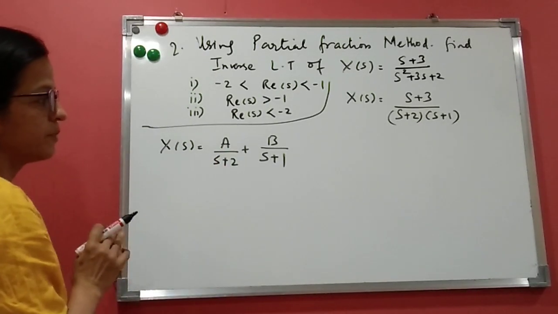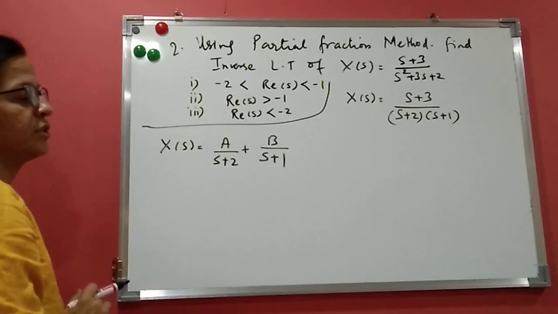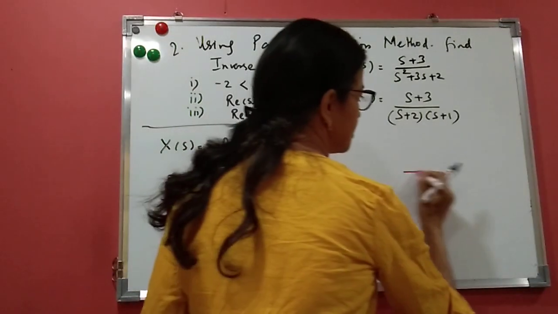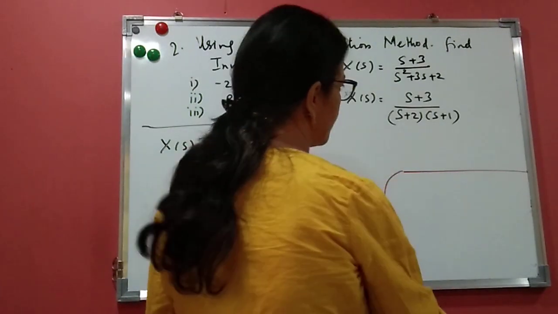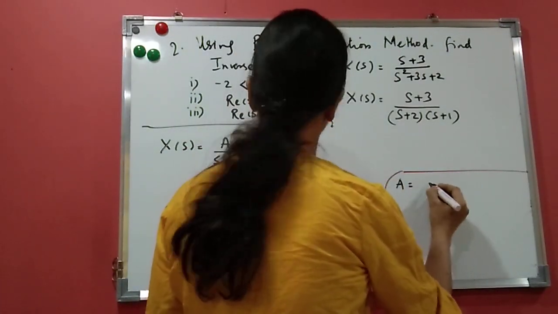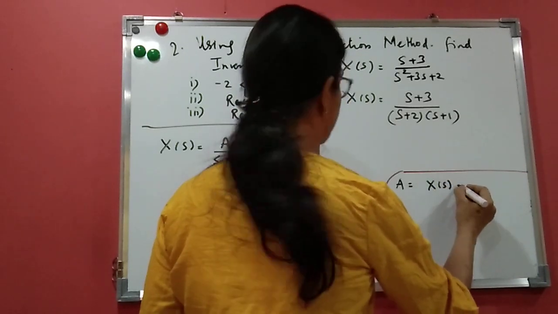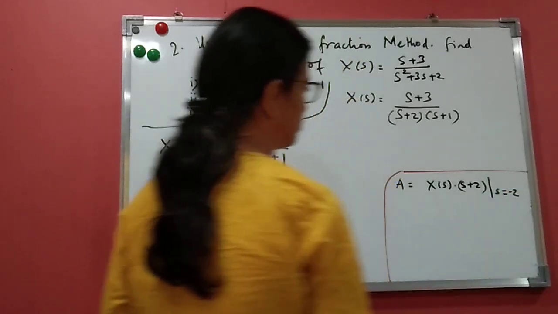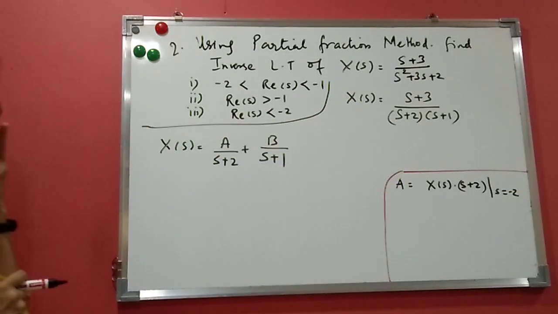Find A and B. Till we find A and B, we will not see these ROC conditions. Now again we will create a space to find A and B here, using Cauchy's residue theorem. What is the value of A? Value of A will be X of s into (s plus 2), put the value of s as minus 2. This we have already done in the last problem also.